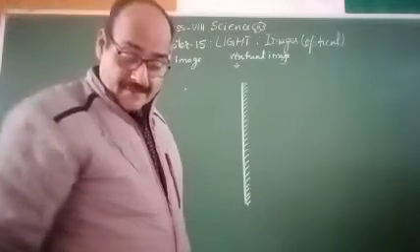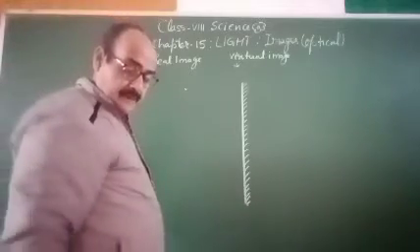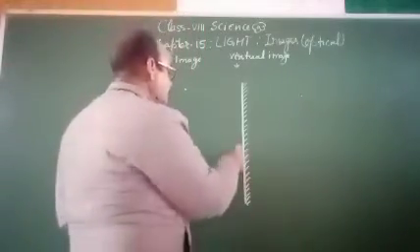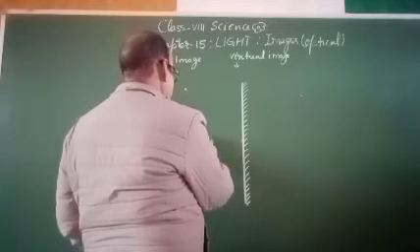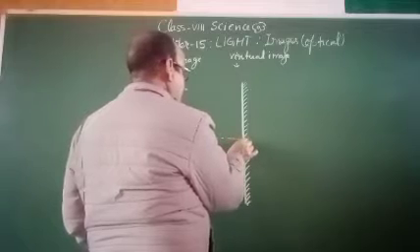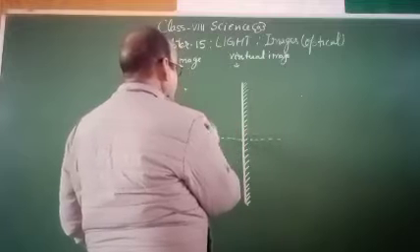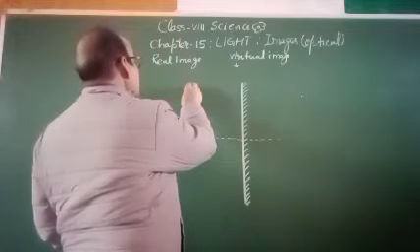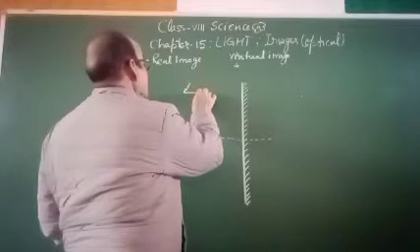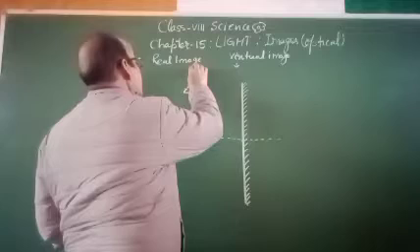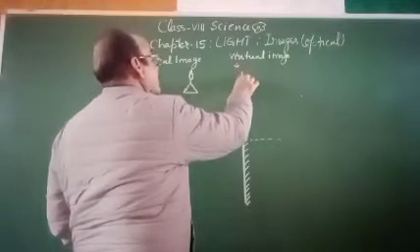This is the principal axis. The plane mirror is having a principal axis at the middle point. This is the middle point, and this is the principal axis. And suppose there is an object that is placed over here, something like this.